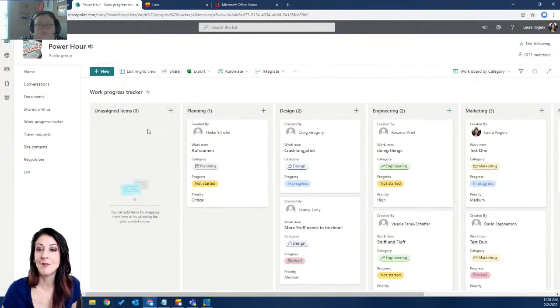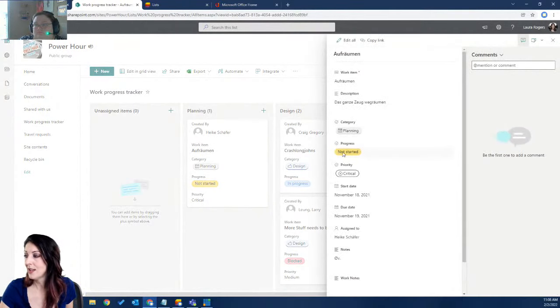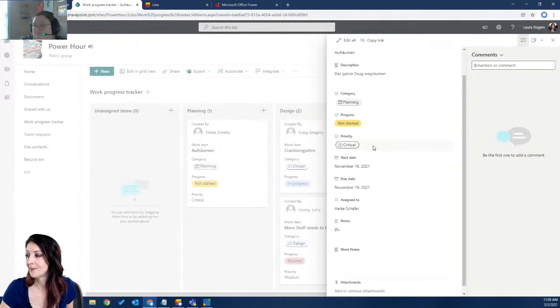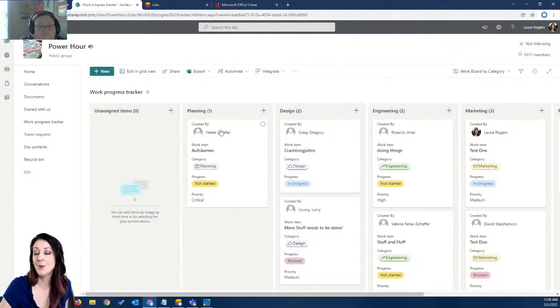So now we have planning, design, engineering, and marketing, and that is a choice column in our list. I'll open one of these, and we can see that we have the category of planning, and that is just a choice column. What we can do with these boards is drag things around.